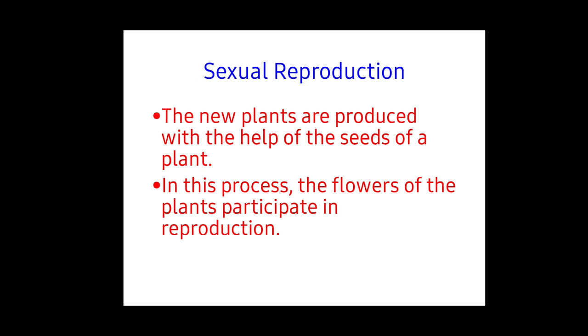The new plants produced with the help of the seeds of a plant is known as sexual reproduction. In this process, the flowers of the plants participate in reproduction. If reproduction occurs by the vegetative parts, that is asexual reproduction, which means without seed, and if the flower takes part in the reproduction process, that is known as sexual reproduction.